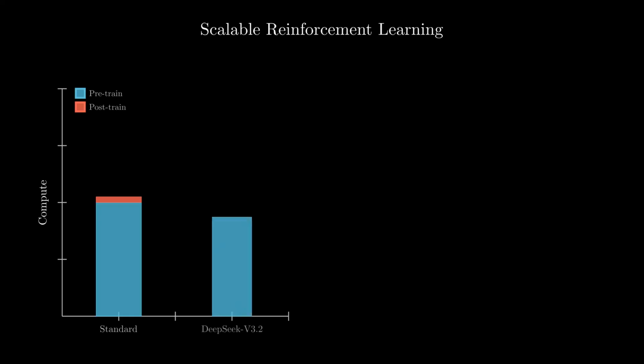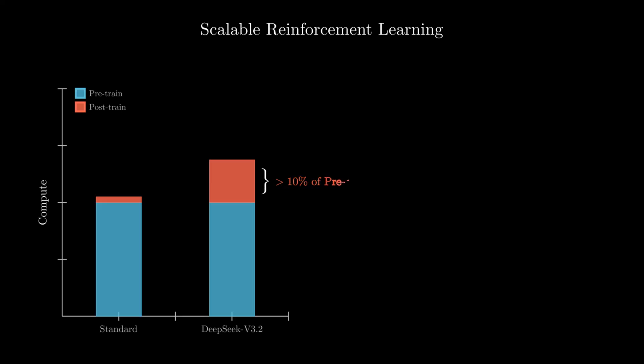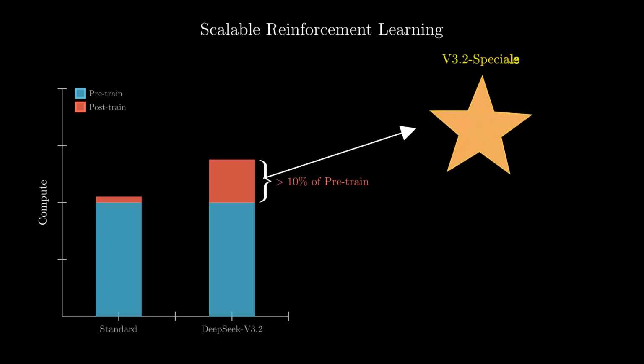DeepSeek-V3.2 fundamentally changes this equation. While the pre-training foundation remains strong, V3.2 massively scales up the post-training phase. We are talking about a computational investment that exceeds 10% of the original pre-training cost. This isn't just fine-tuning, it's a dedicated reasoning reinforcement stage. This massive investment in thinking time is what powers the high-compute variant, DeepSeek-V3.2 Special.